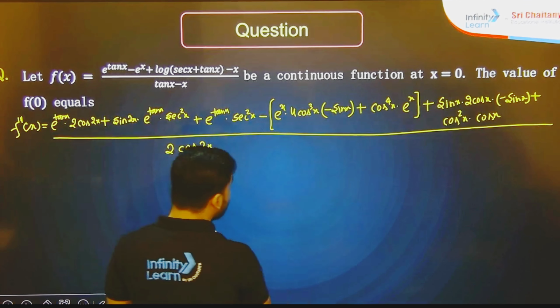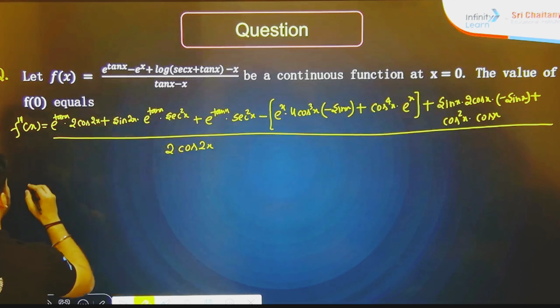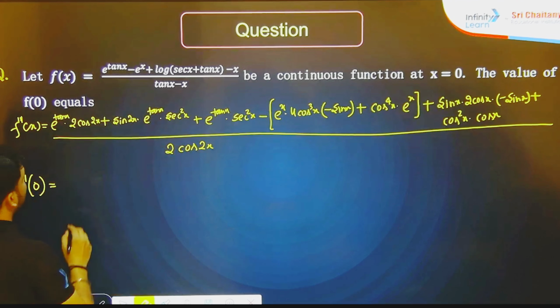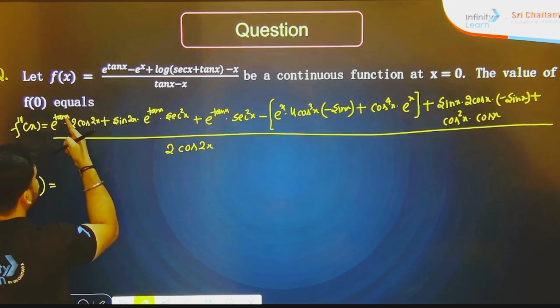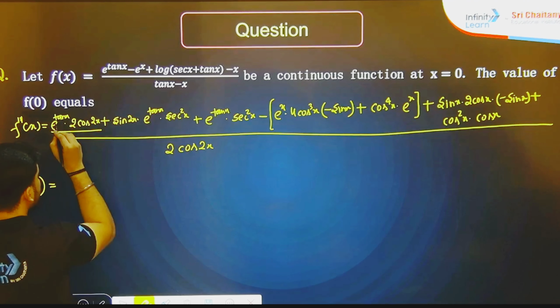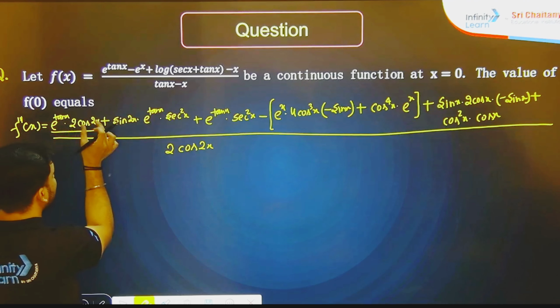Now what is going to happen here? Let's put f triple dash 0. This is going to become e to the power 0, 0. This is going to become e to the power 0, 1, dot 2 dot 1.